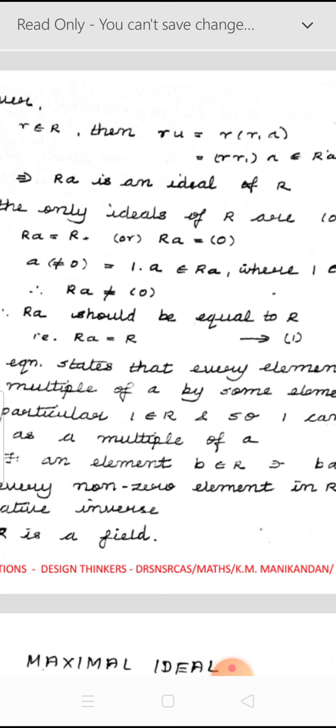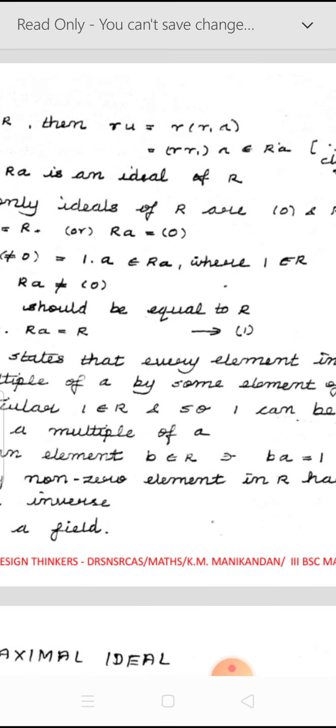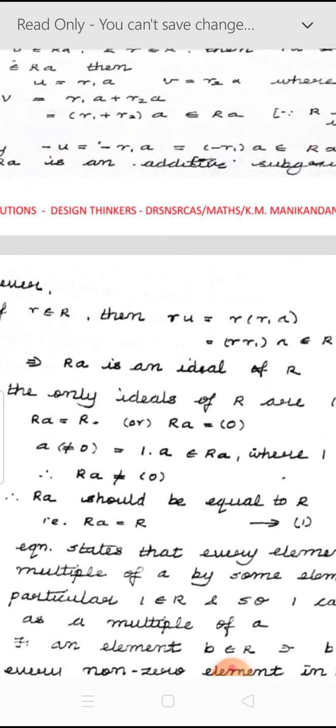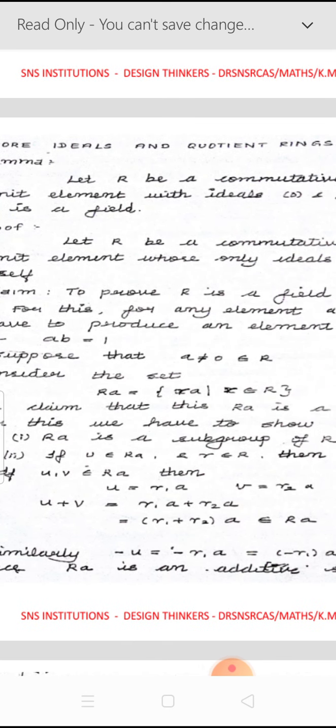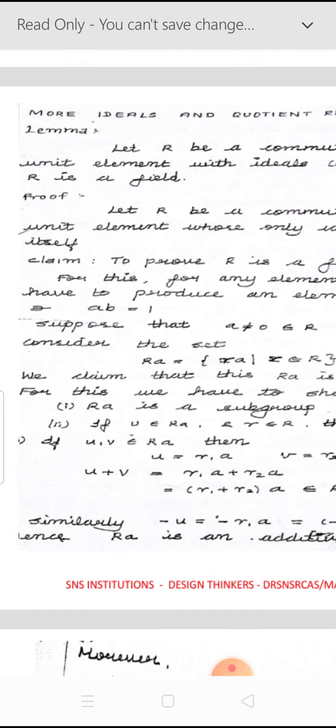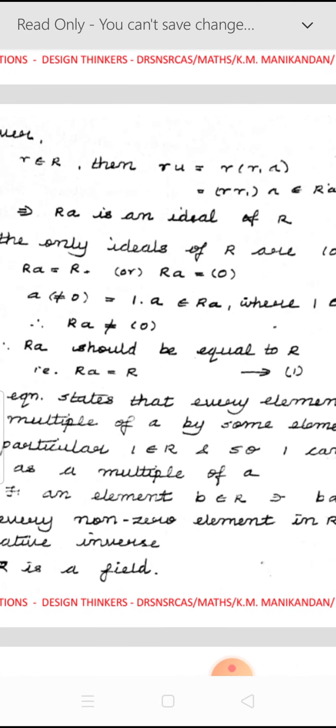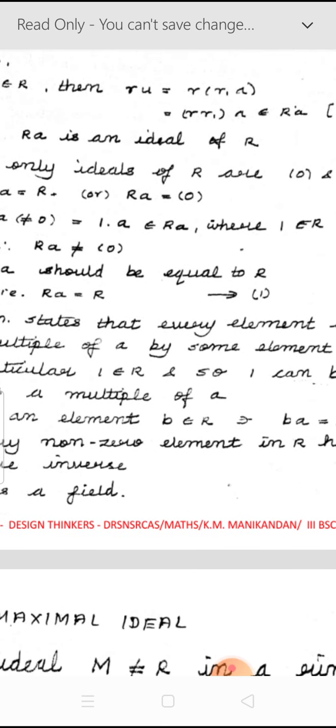Suppose you take a non-zero element A belonging to capital RA. That element A can be written in the form 1 into A. That 1 into A belongs to RA because 1 is an element belonging to capital R, because R is given to be a commutative ring with unit element. So therefore 1 belongs to capital R, and therefore 1 into A belongs to capital RA.